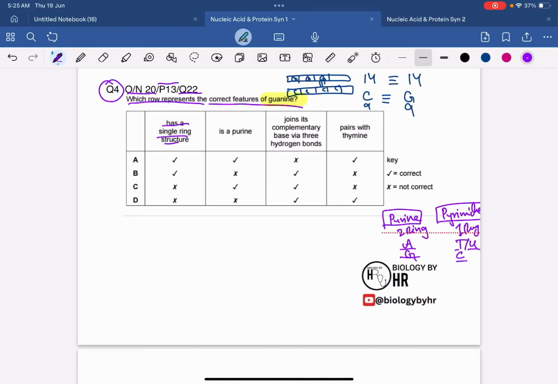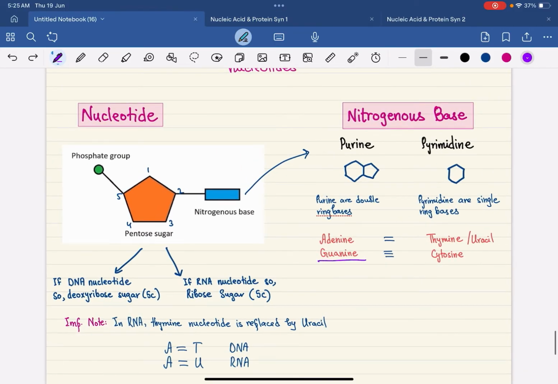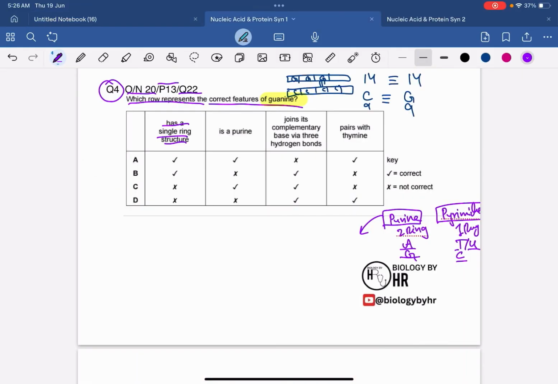they were saying, what is the correct feature of guanine? Has a single ring structure. Yes, guanine is not having a single ring structure. Why? Because guanine is a purine base, and purine has a double ring structure, right? So this is incorrect. It is a purine base. Yes, guanine is a purine base. Joins its complementary bases via 3 hydrogen bonds. Yes, guanine joins with 3 hydrogen bonds with the cytosine, right? It pairs up with the cytosine. Pairs with the thymine? No, it pairs up with the cytosine. So hence the correct answer over here would be option C.